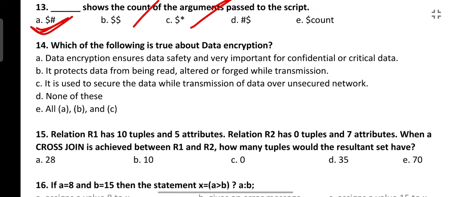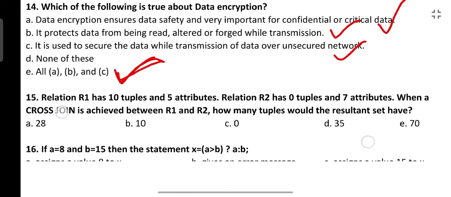Next is which of the following is true about data encryption? Let's go to the options. Option A: data encryption ensures data safety and is very important for confidential or critical data. That is true. Option B: it protects data from being read, altered or forged during transmission. That's also true. That is the purpose of encryption. Option C: it is used to secure the data during transmission over an unsecured network. That is also true. So the answer is all of A, B and C. All three are true. I hope it is clear.